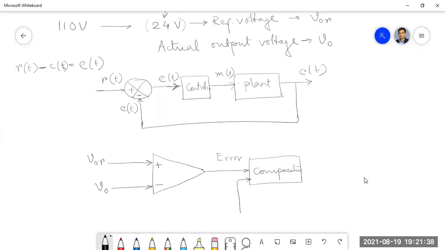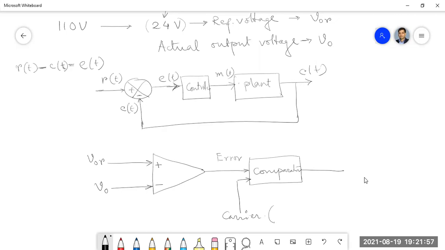In that comparator I will use another signal called the carrier signal. Generally, what type of carrier signal do we use?